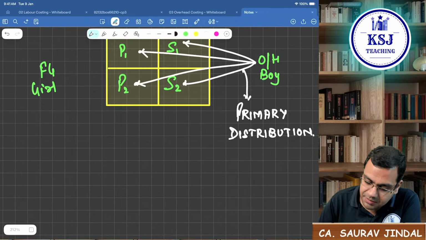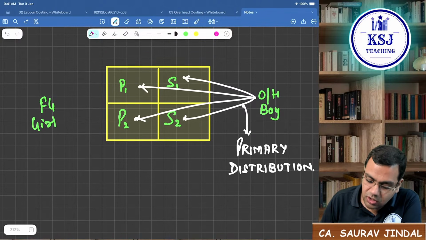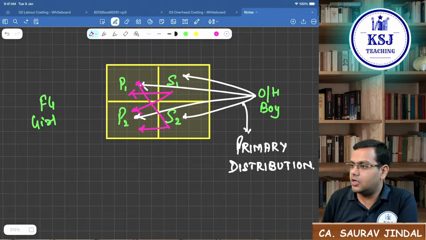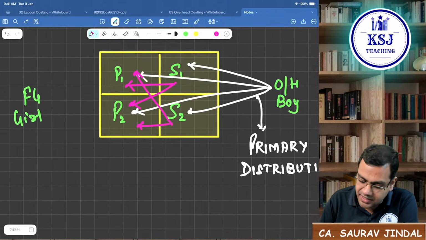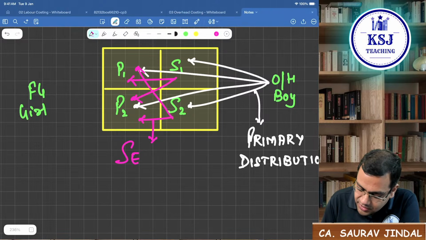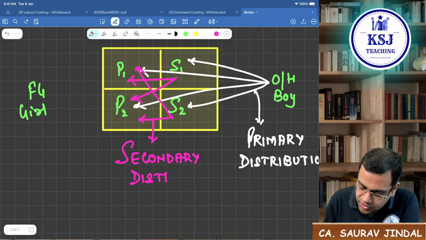Then the second step says that now the overheads of the service departments are to be distributed amongst the production departments. This step is called secondary distribution.